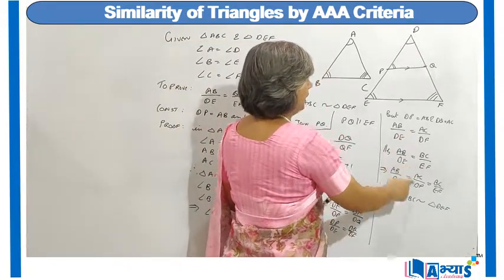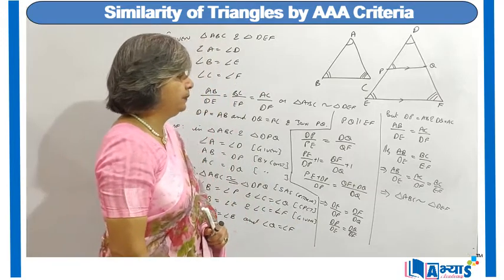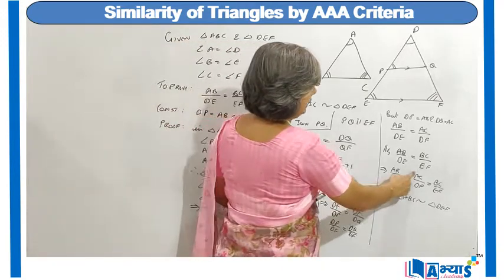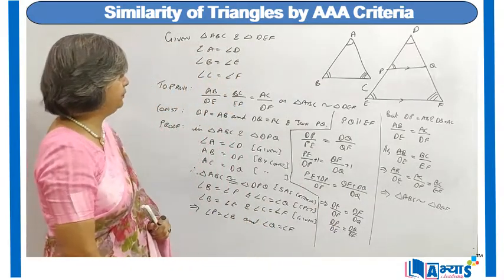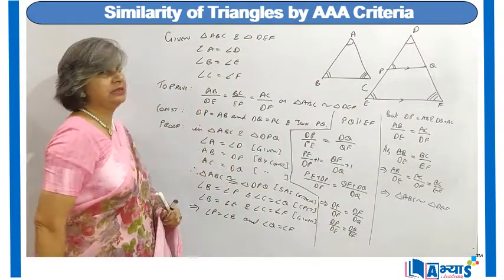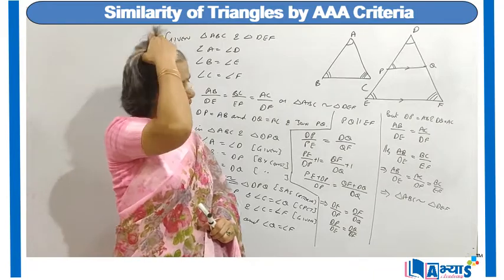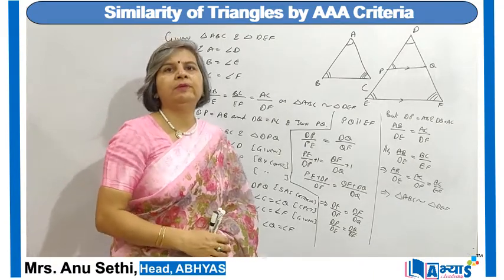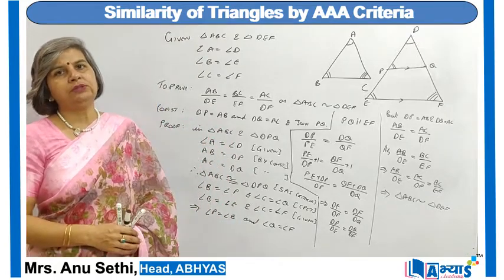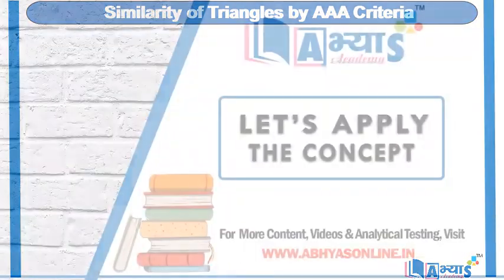So adding these two, we get AB upon DE is equal to AC upon DF is equal to BC upon EF. Hence we can say that triangle ABC is similar to triangle DEF. So hence we have proved the concept of similarity of triangles using the AAA criteria.